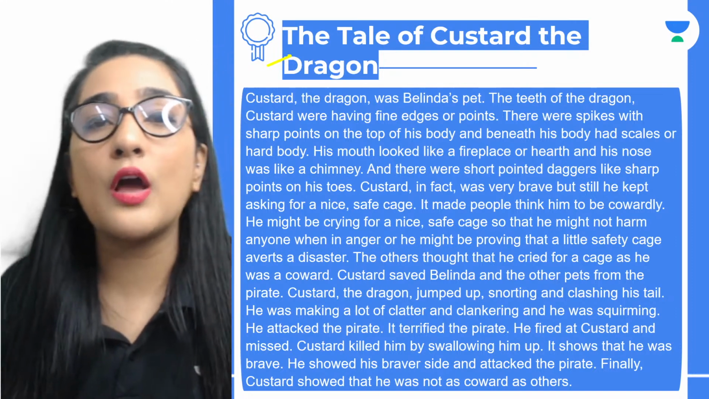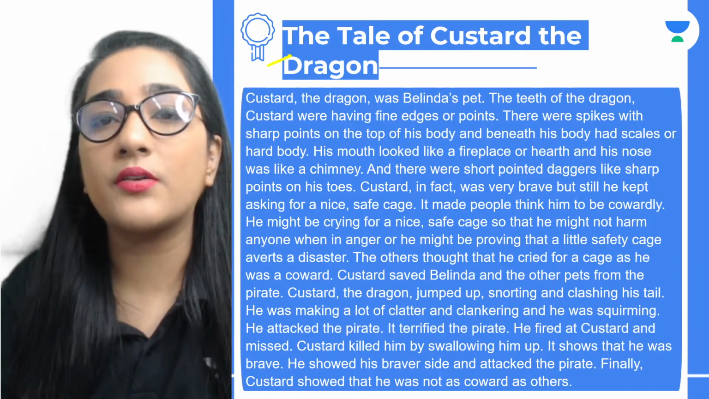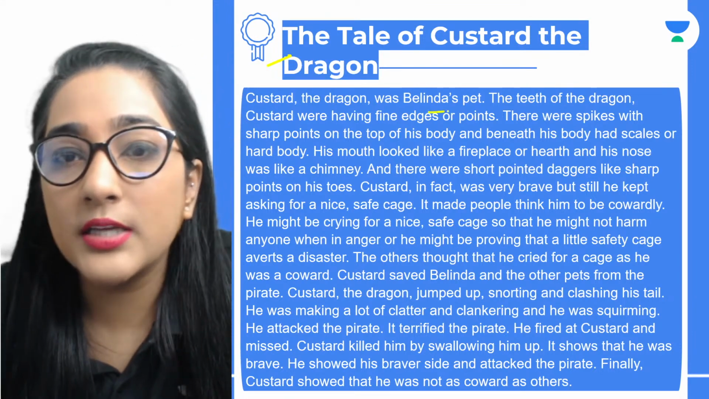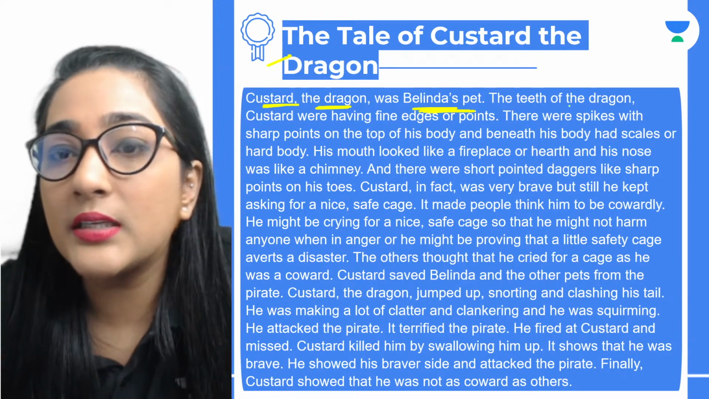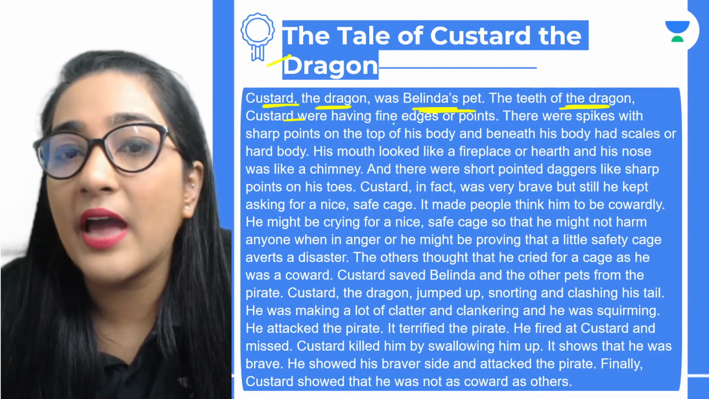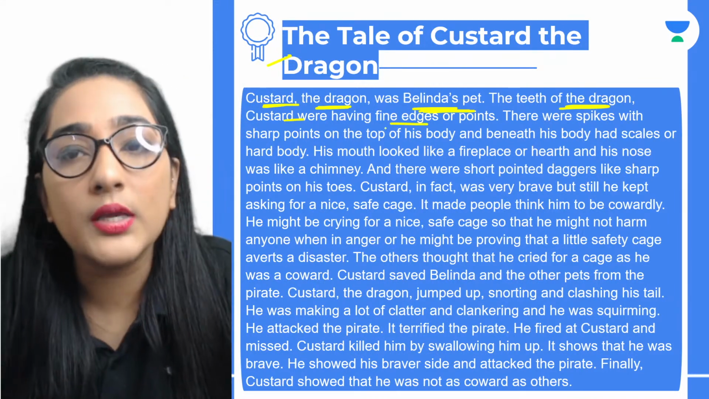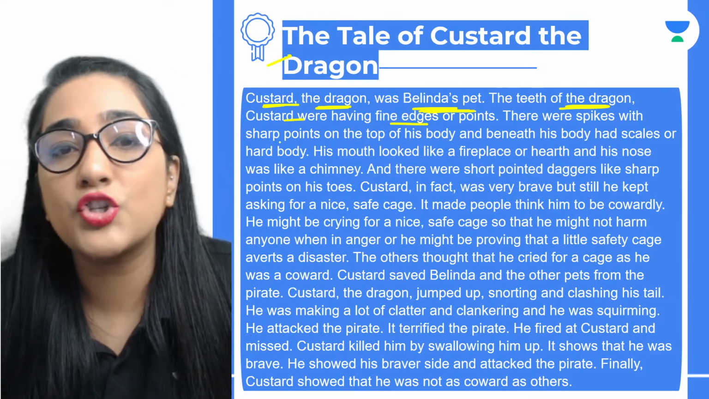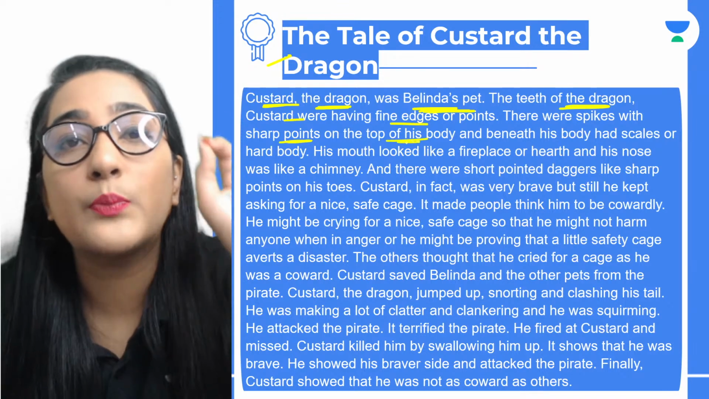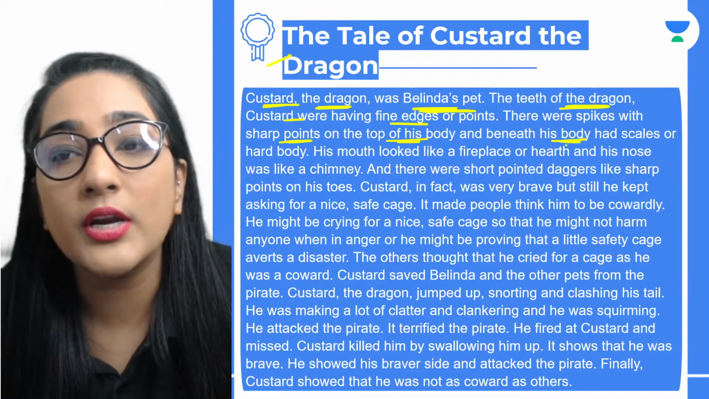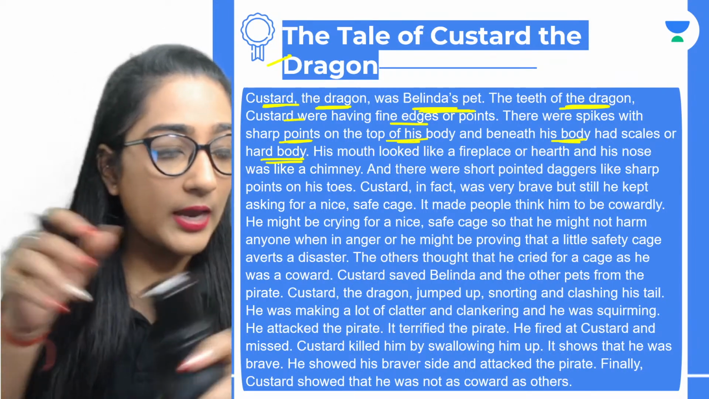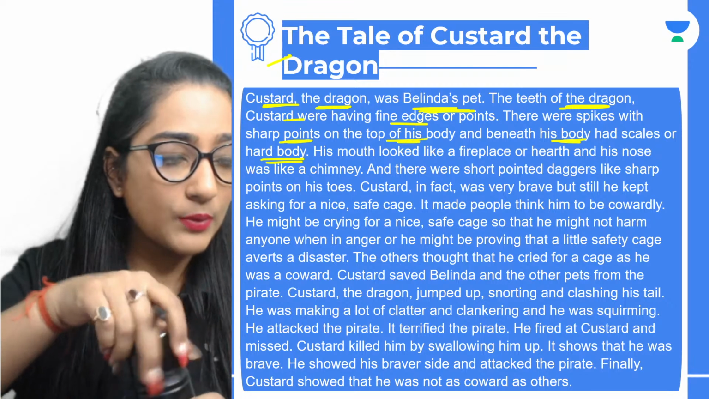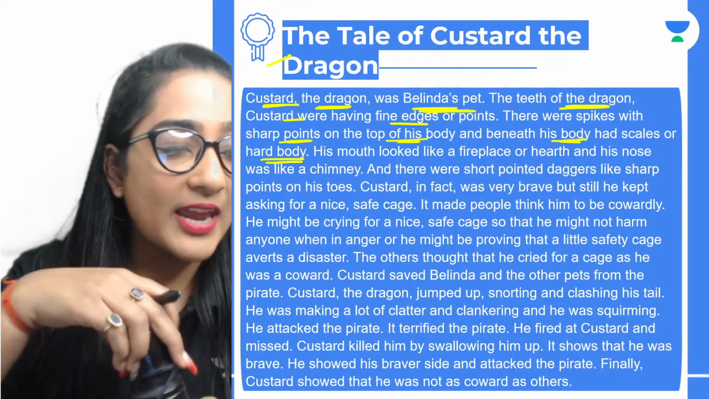Alrighty, people. So the tale of Custard the Dragon. Custard the Dragon was Belinda's pet. ठीक है, आपको ये पता है, he was the dragon, he was Belinda's pet. The teeth of the dragon Custard were having fine edges or points. ठीक है, there were spikes with sharp points on the top of his body, and beneath his body had scales or hard body. All right, is that clear? उसमें last में बहुत tough है. Okay, I'll again come up with that.